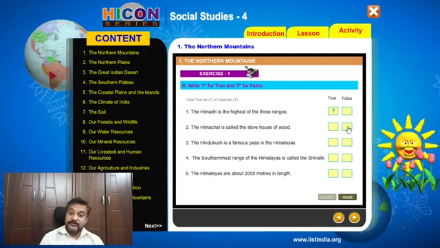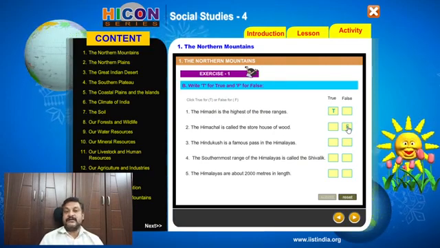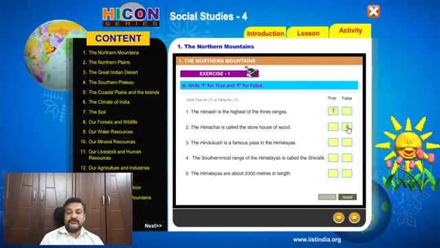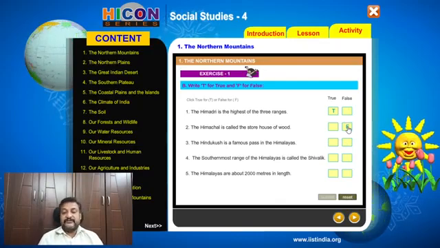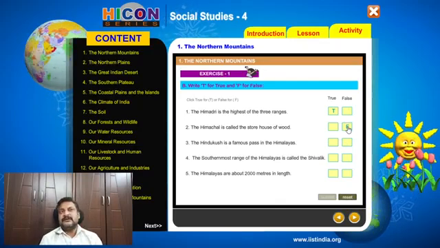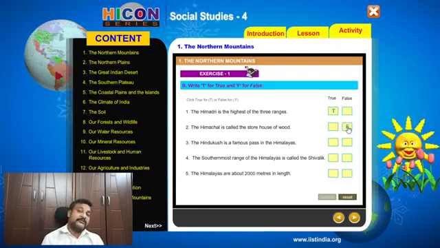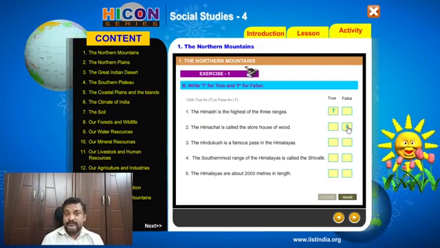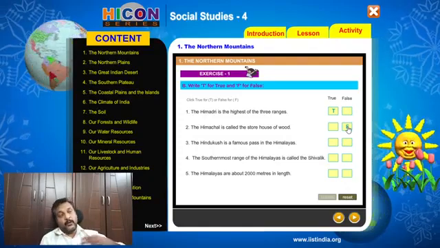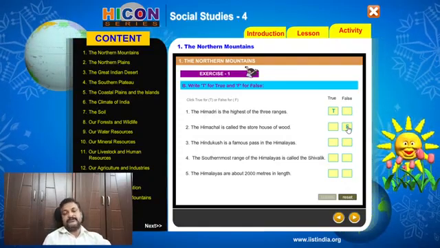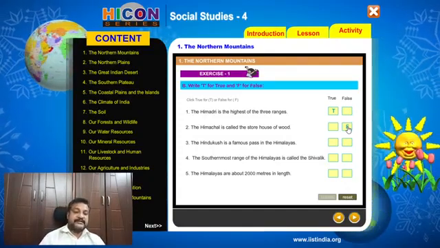Himachal is a tourist place, and Shivaliks is known as the storehouse of wood. The Hindu Kush is a famous pass in the Himalayas. Hindu Kush is an extension of the Himalayas, no? It's another range of mountain which starts from the northwestern part of Himalayas. So that is again a